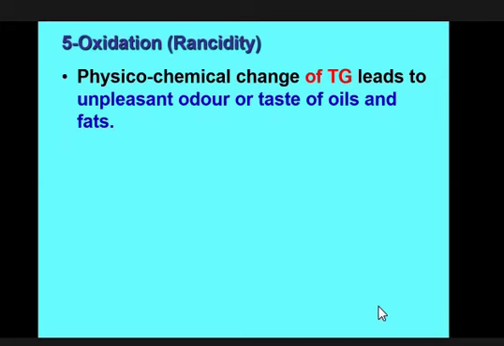But if any kind of change happens, suppose the double bond is broken down or other changes, then the fat will change into different types of color, odor, and taste. This fat is called rancid fat, and the process is called rancidity.